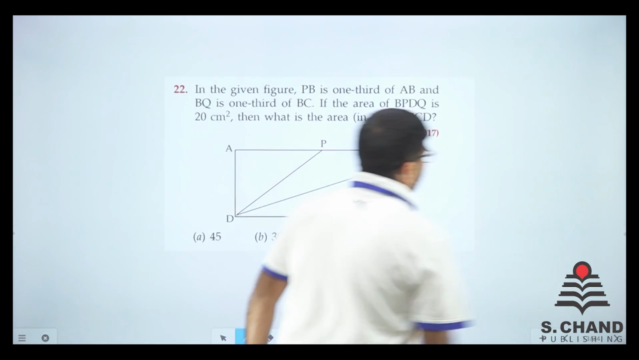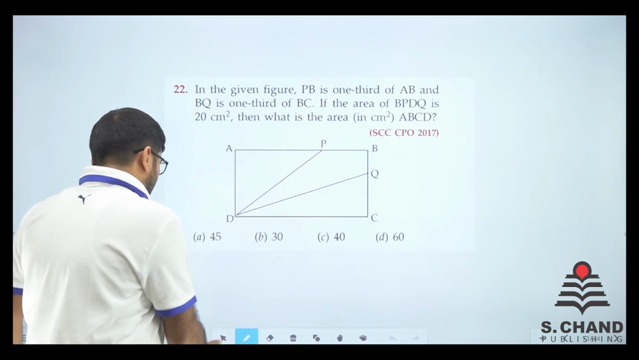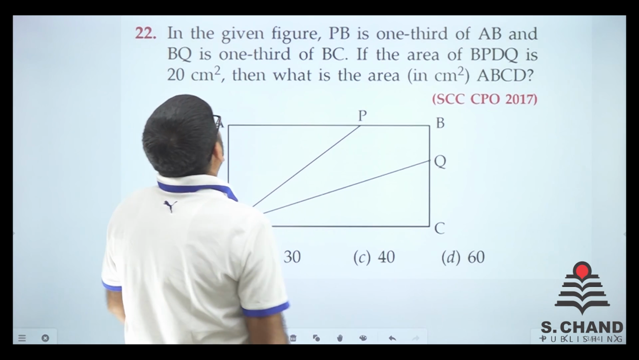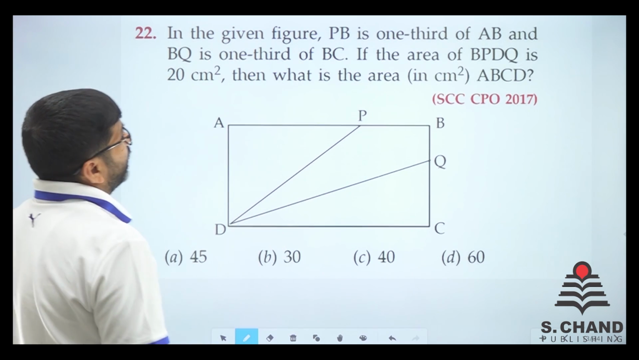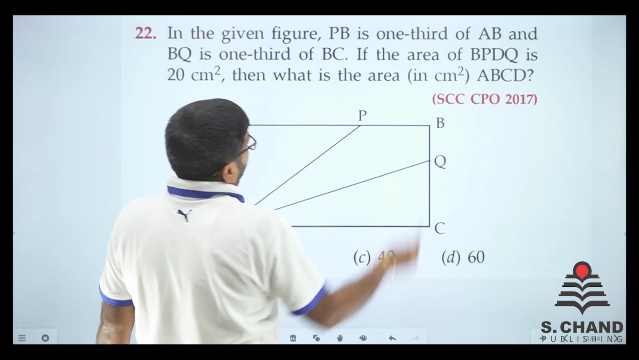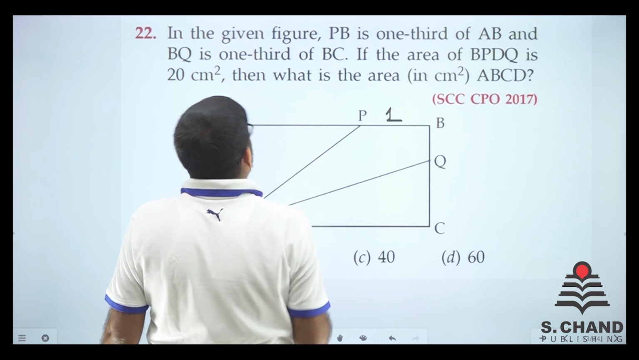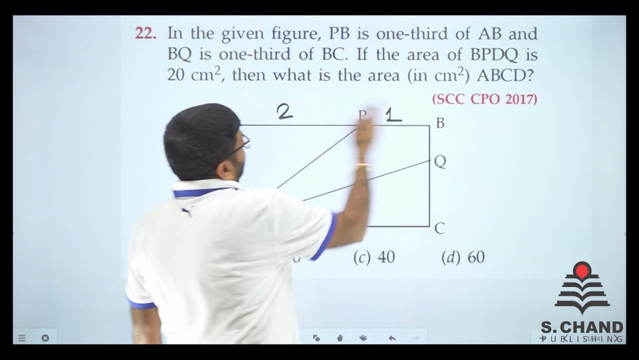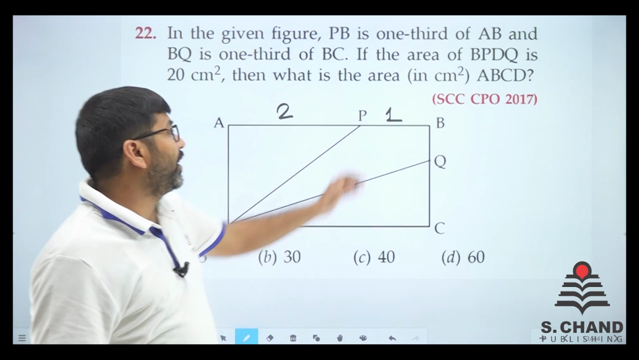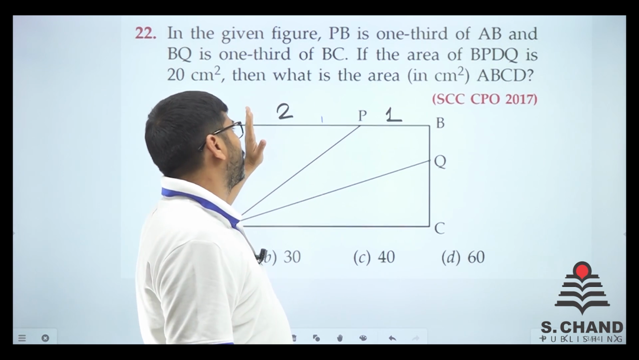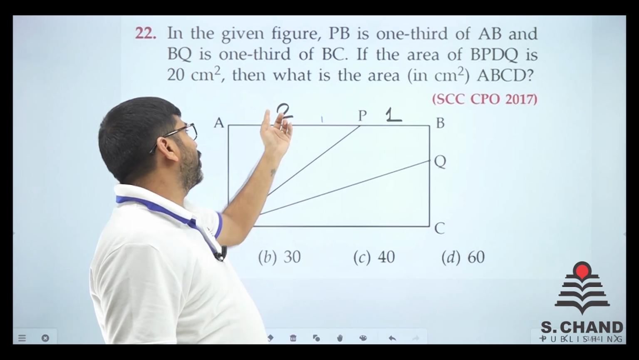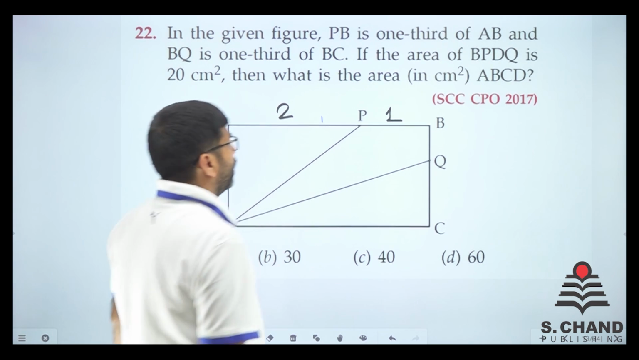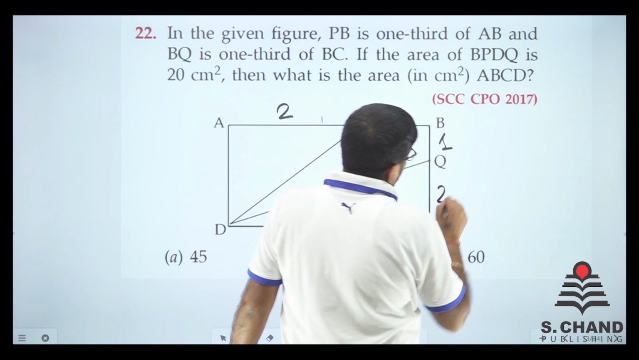Let's move on to the other question. Now, this is an SSC CPO 2017 question, right? In the given figure, PB is 1/3 of AB. PB is 1/3, so it is 2:1. Because say for example, this is the whole 1. So it is 1/3, one part, one part, one part. Just one part. In a similar fashion, BQ is 1/3 of BC.